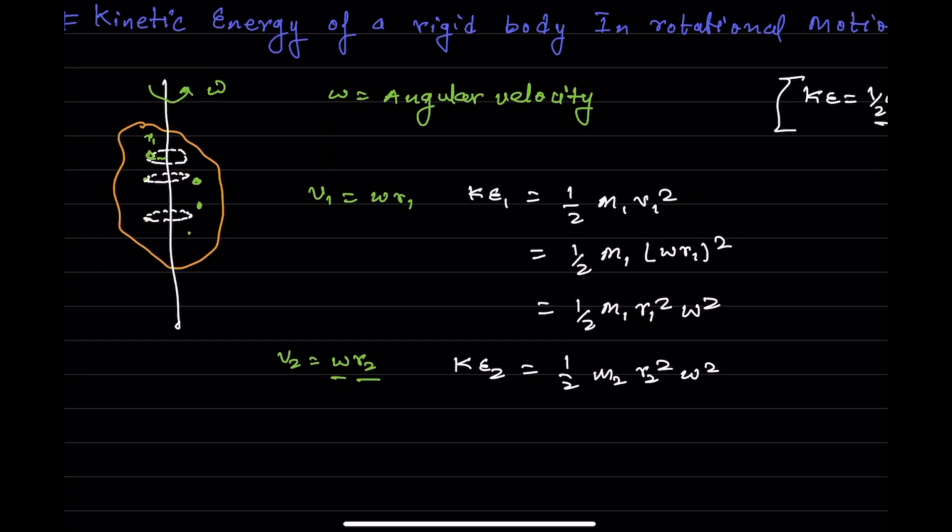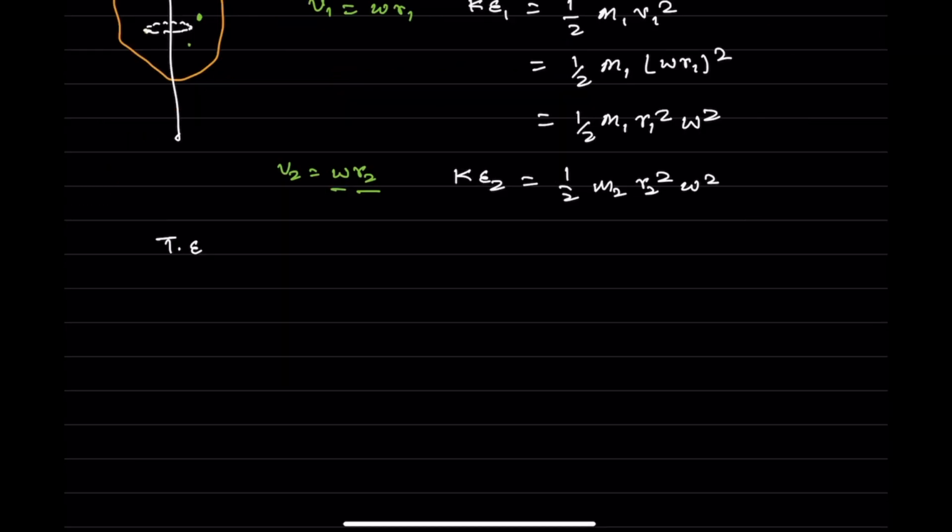Now what we wanted to do is find the kinetic energy of a rigid body in rotational motion. That was the basic thing we wanted to do, right? So let's find the total energy, which will be the total rotational energy. The total energy of this rigid body is the sum of the kinetic energy of particle 1 plus particle 2 plus particle 3, and so on up to all the particles.